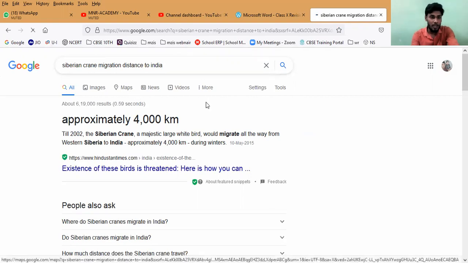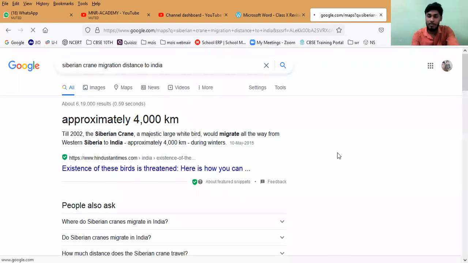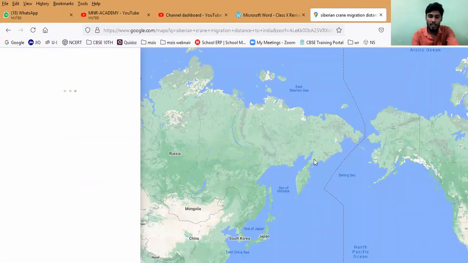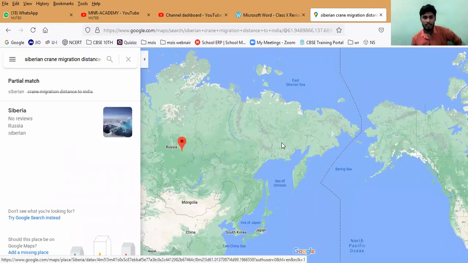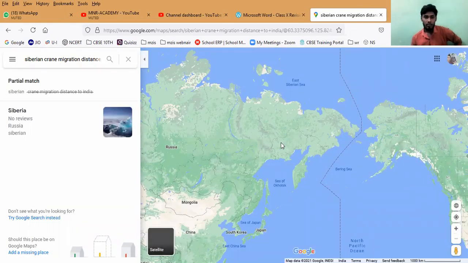So you can observe on the map where Siberia is located. They fly continuously, without any rest. That is their strength. I don't know how it is happening. You can see here where it is present.